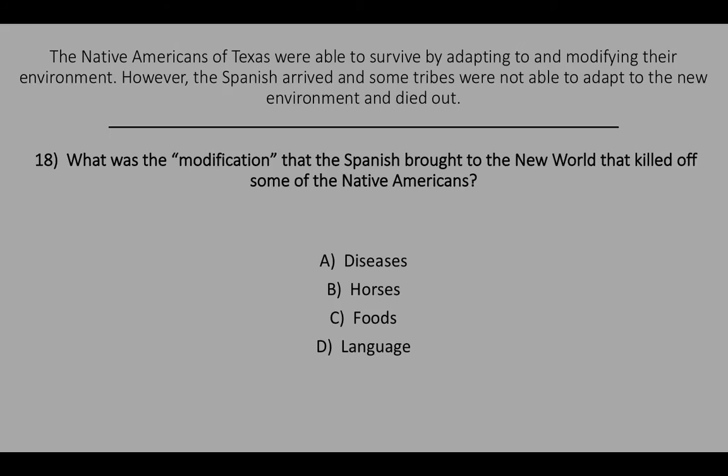The Native Americans of Texas were able to survive by adapting to and modifying their environment. However, the Spanish arrived and some tribes were not able to adapt to the new environment and died out. Number 18. What was the modification that the Spanish brought to the New World that killed off some of the Native Americans? A. Diseases. B. Horses. C. Foods. D. Language.